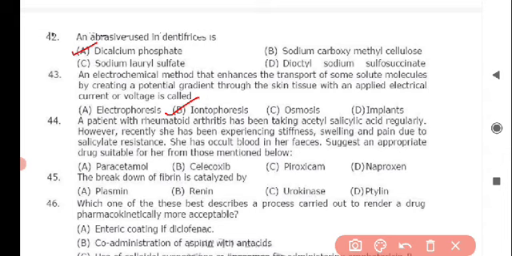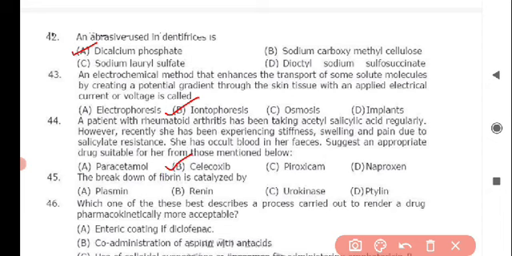However, recently she has been experiencing stiffness, swelling, and pain due to salicylate resistance. She has occult blood in her feces. Suggest an appropriate drug suitable for her from those mentioned below. The correct answer for this question is option B, celecoxib.